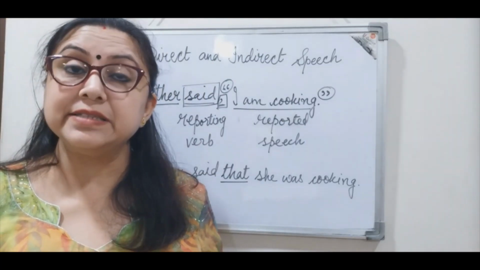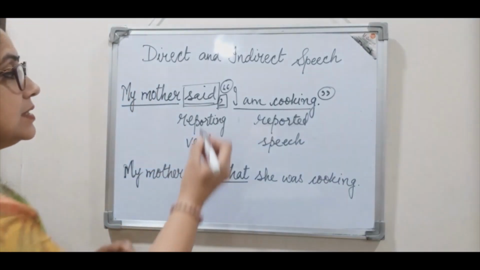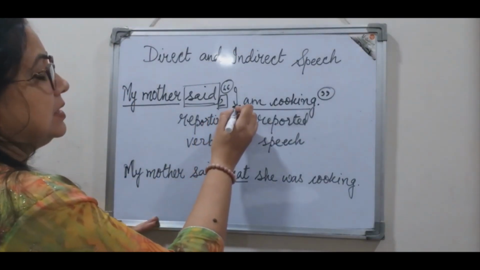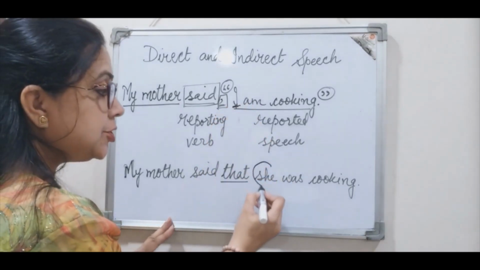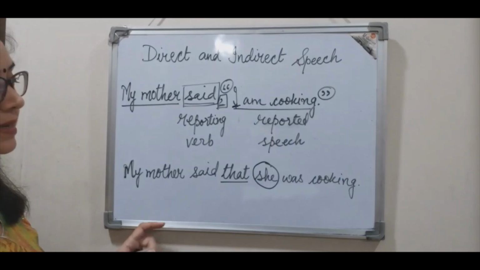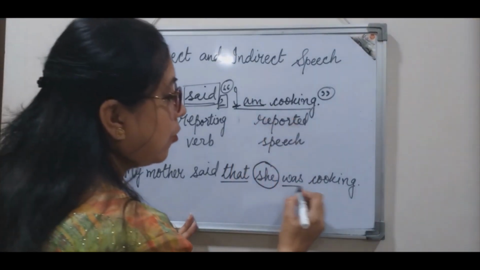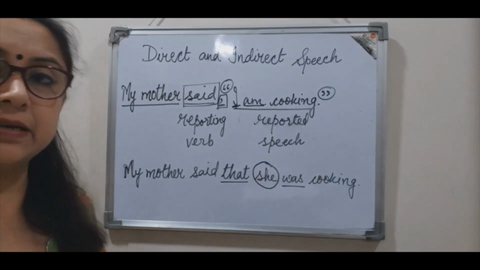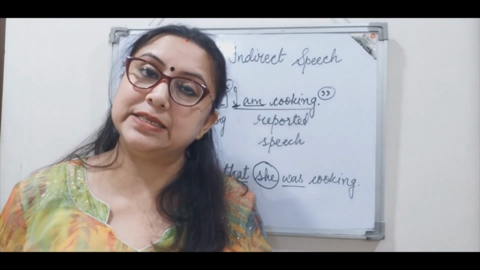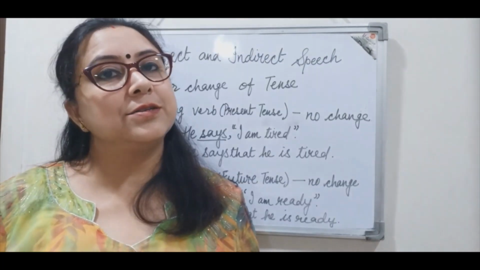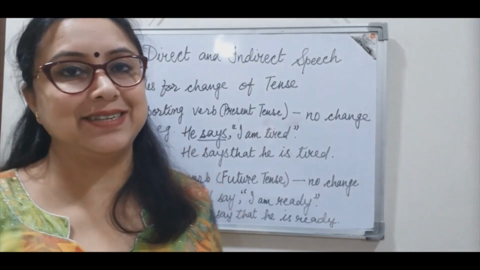In this sentence, where do we find a change in pronoun? In the direct speech, in this sentence, I has been used, which becomes she in indirect speech. Similarly, am becomes was in indirect speech. Now, let us see all these changes in detail, right? So, first of all, let us discuss the change of tense, right?